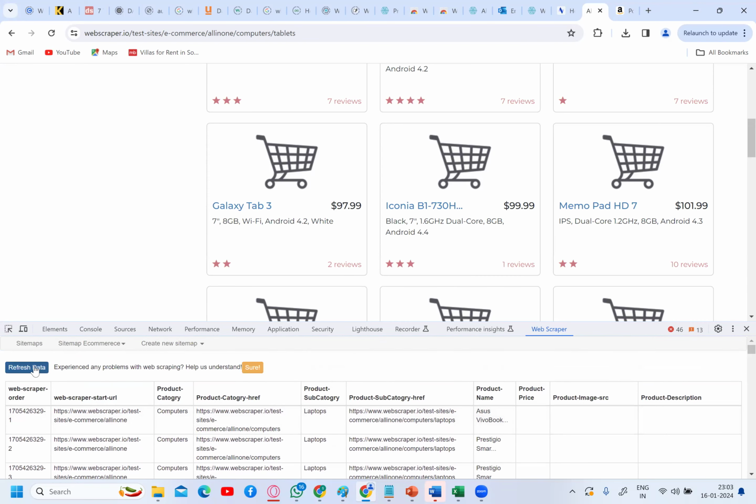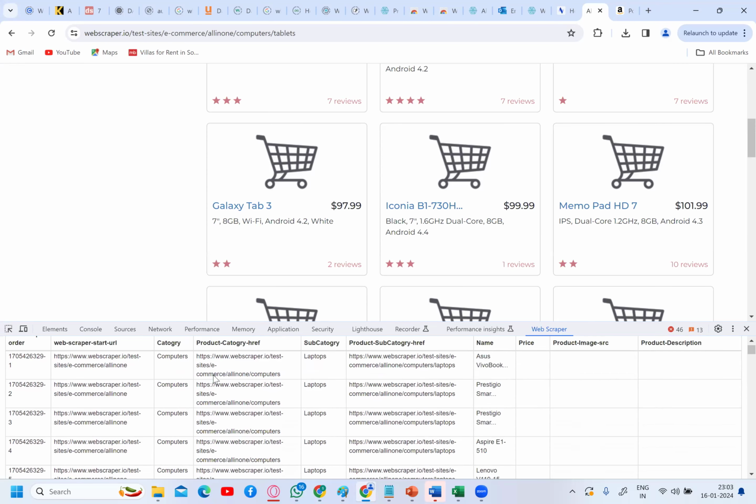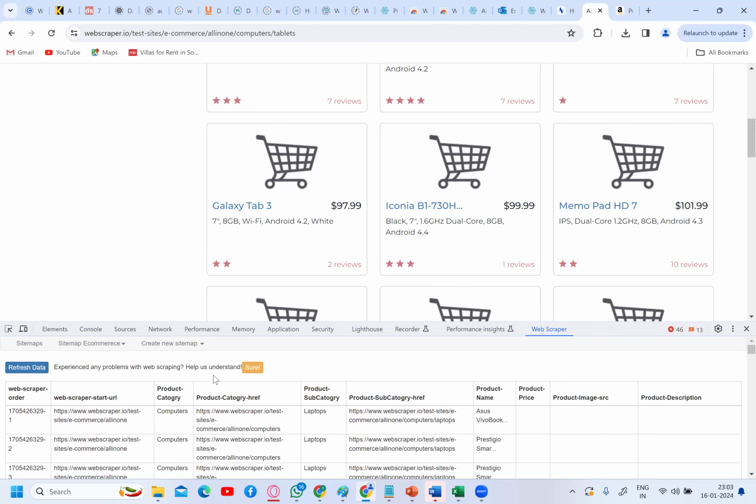That is the reason why it didn't extract it. So every time you can refresh the data. Once it completes scraping the data, it will tell you the scraping has been completed, so you will get the message. Now you want to download this data. This is called structured data. You collected this data from the website, right? So you need to download this data.